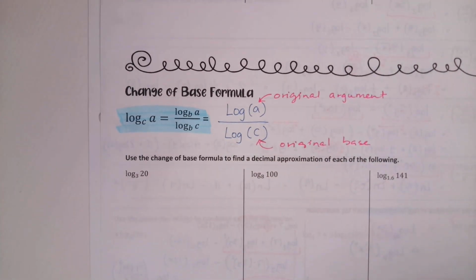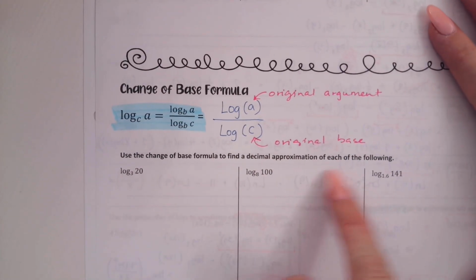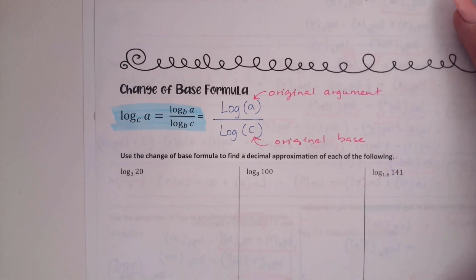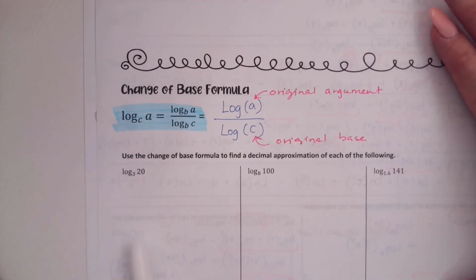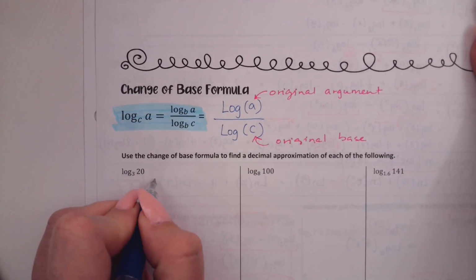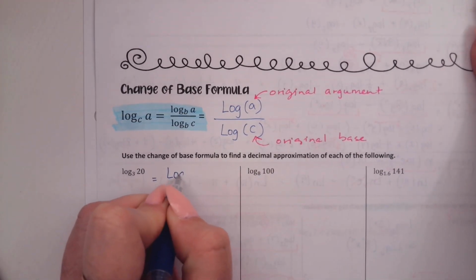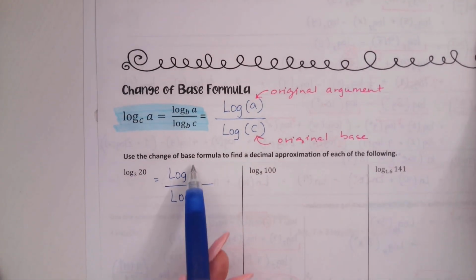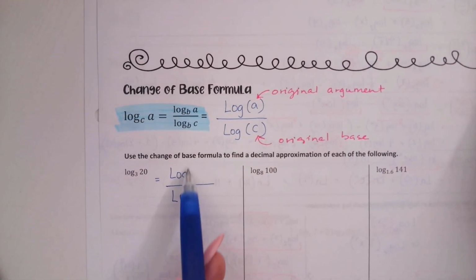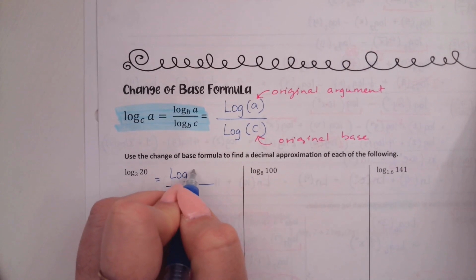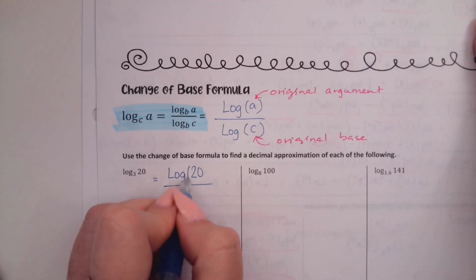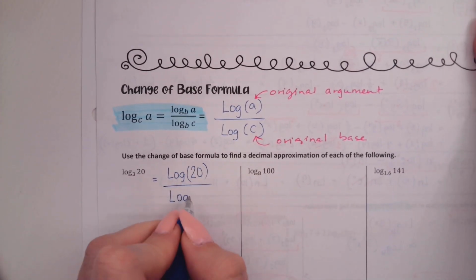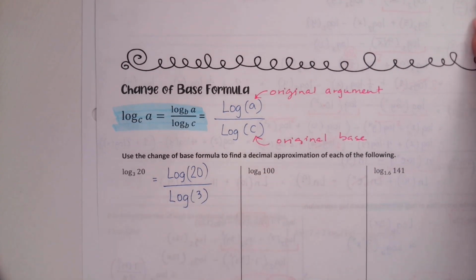Okay, so if I wanted to rewrite these logs using change of base with a common log, base 10, I would have a common log on the top and a common log on the bottom. What's the new argument of this common log going to be? 20, because that was my original argument. And what's the new argument of the bottom one going to be? 3, because that was my original base.